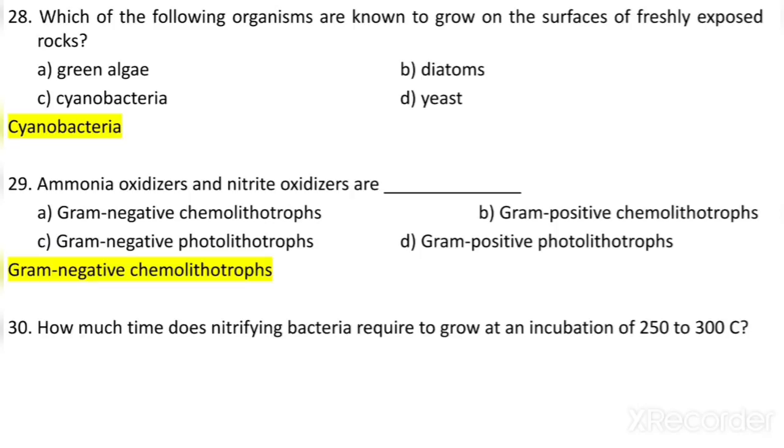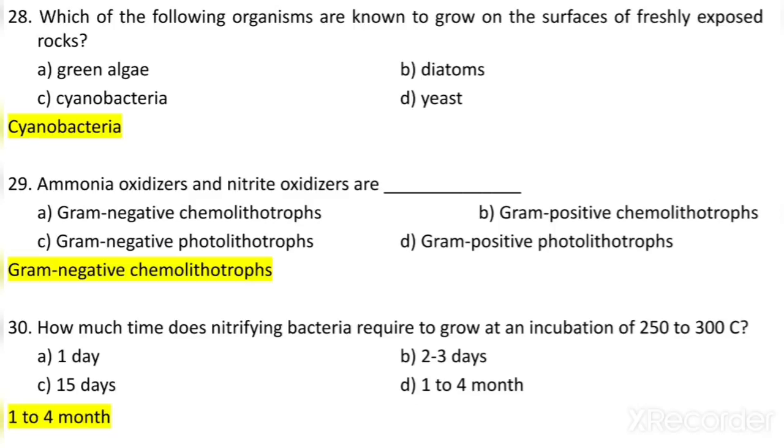How much time do nitrifying bacteria require to grow at an incubation of 25 to 30 degrees Celsius? 1 day, 2 to 3 days, 15 days, or 1 to 4 months? So 1 to 4 months are required for the nitrifying bacteria to grow at 25 to 30 degrees Celsius.